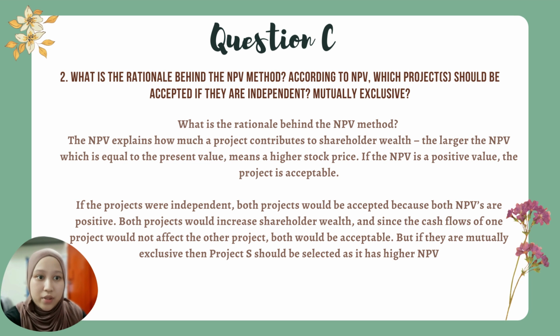If the projects were independent, both projects would be accepted because both NPVs are positive. Both projects would increase shareholder wealth, and since the cash flows of one project will not affect the other, both will be accepted. But if they are mutually exclusive, then project S should be selected as it has the higher NPV.